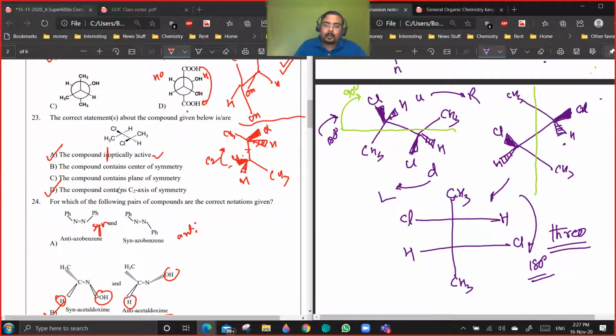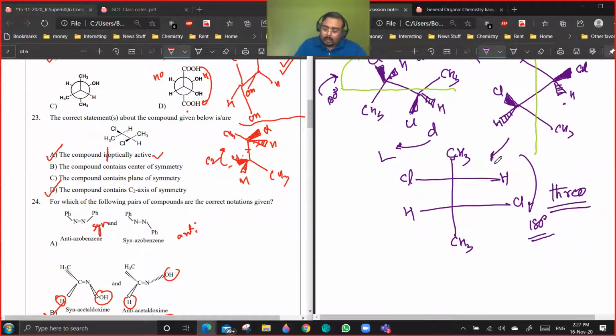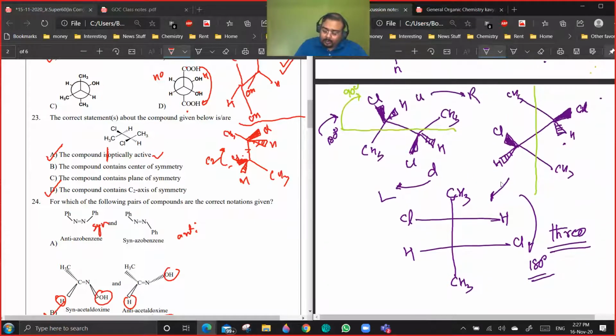Yes. For rings we draw center of symmetry. For open chain, can we also draw center of symmetry? Open chain center of symmetry, yes, you can do. In this case, it is possible. Then for that you have to see, I don't think you will be getting a center of symmetry in this case. Let us see how. See, let us have this and let us draw the Sawhorse projection.